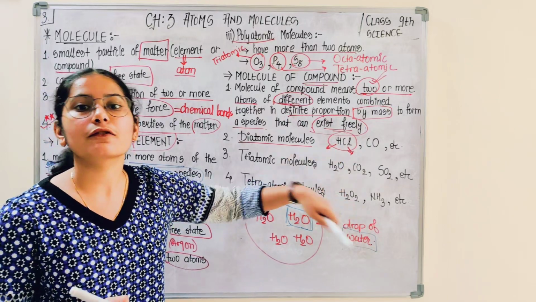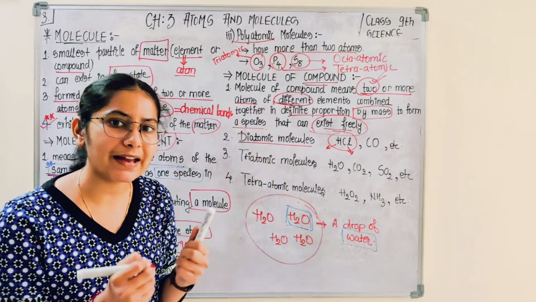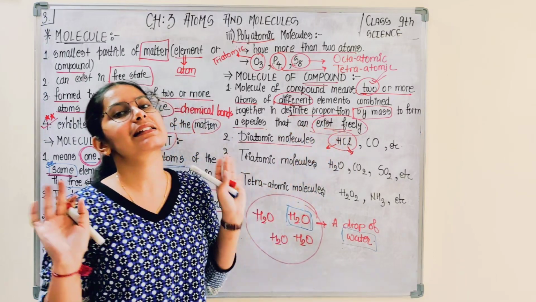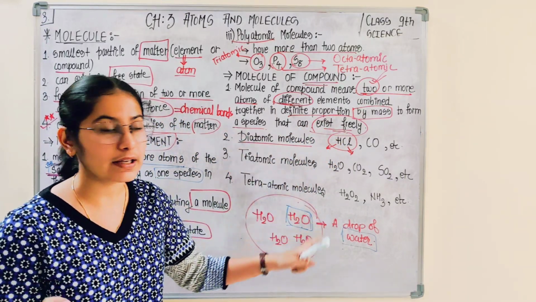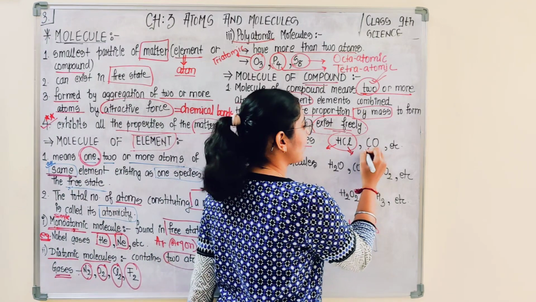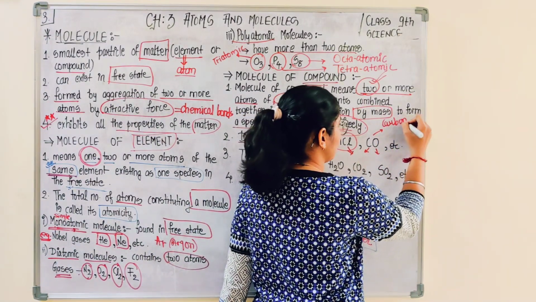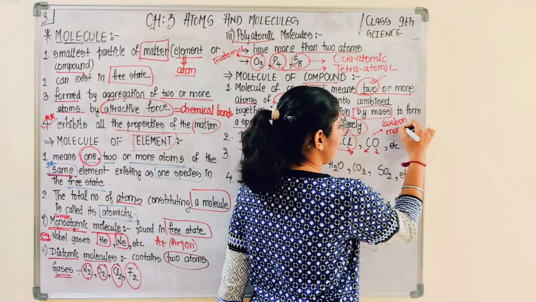These two atoms of different elements combine to form another molecule which can exist freely: HCl, hydrochloric acid. This is carbon and oxygen forming carbon monoxide.